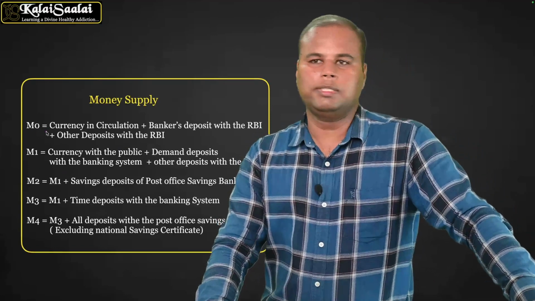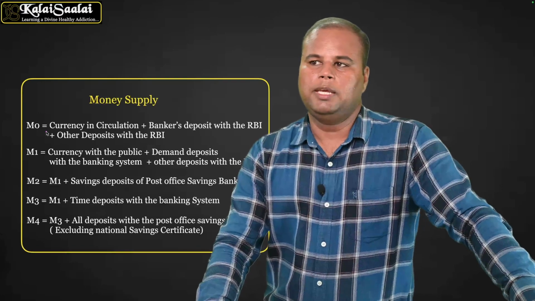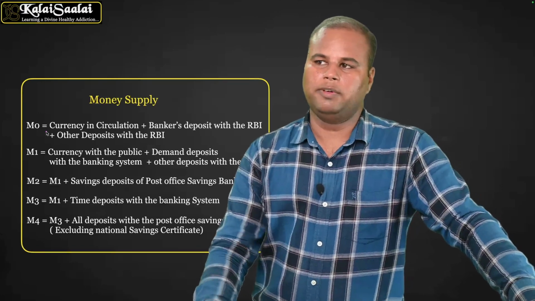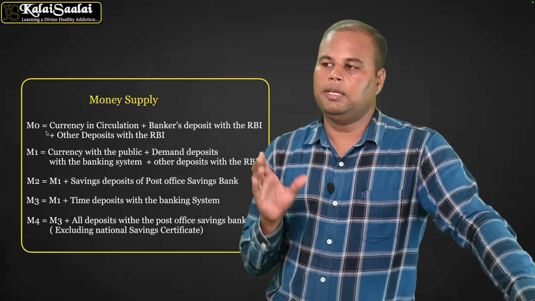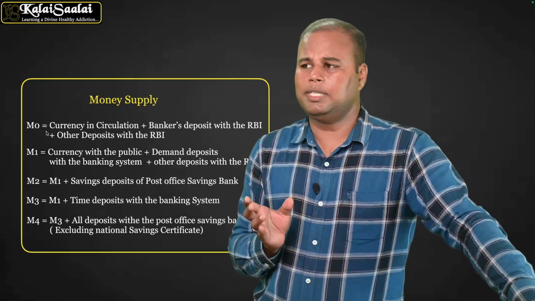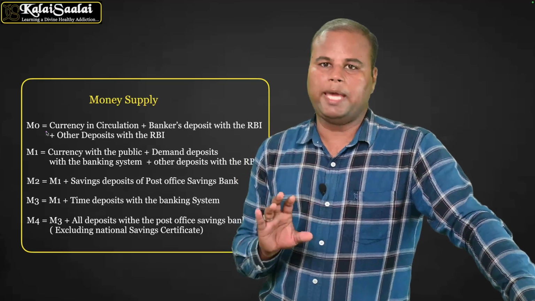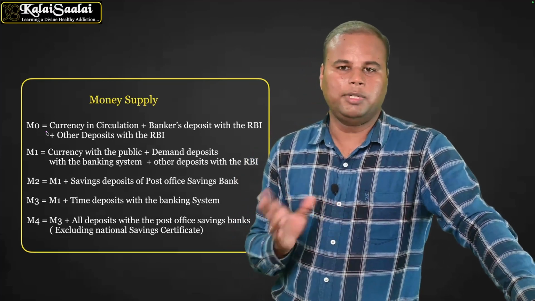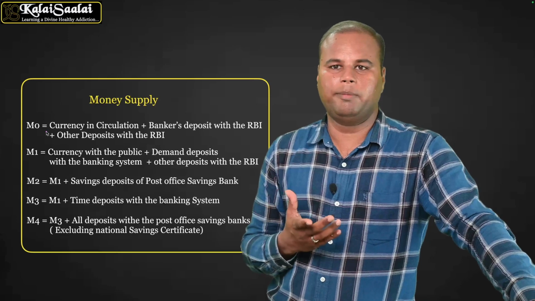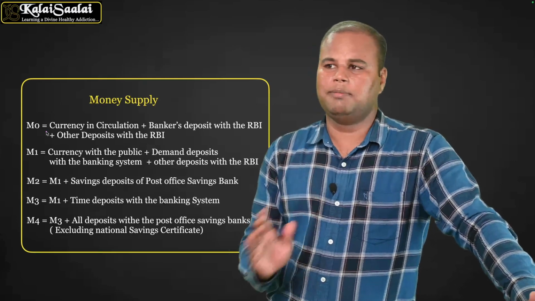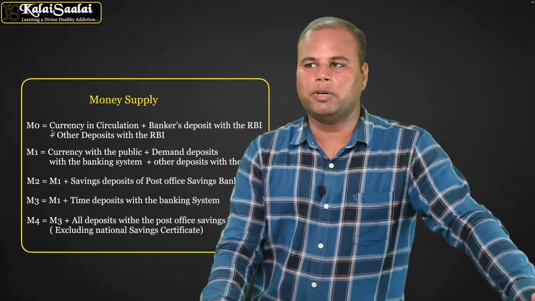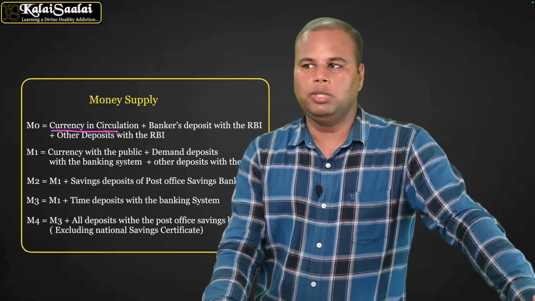M0 is known as the reserve money or the base money. The M0 consists of currency which is circulated by RBI. Then the deposits, which are reserve deposits deposited by banks with the RBI, and other deposits with the RBI, mostly the government deposits with the RBI. So this is the reserve money and the base money. This is the money which is circulated by the RBI into the economy.